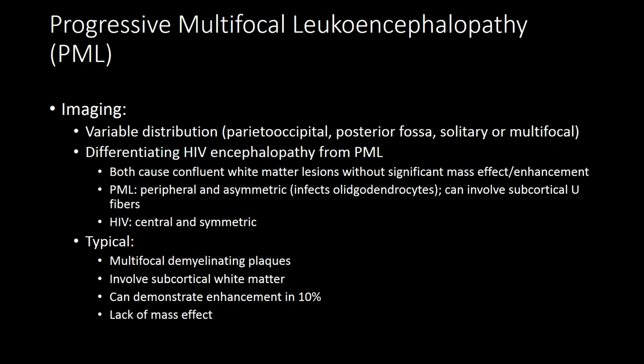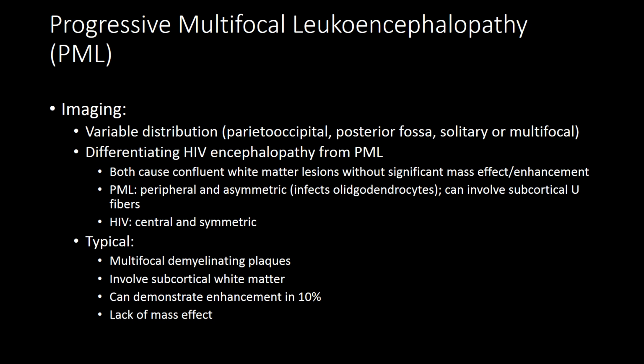It can be parieto-occipital, posterior fossa involvement, solitary, or multifocal. Differentiating between HIV encephalopathy and PML is important since both can cause confluent white matter lesions without much mass effect or enhancement. Something that's helpful in distinguishing these two is that HIV is more central and symmetric, and PML is more peripheral and asymmetric. It can involve the subcortical U fibers, which HIV typically does not.